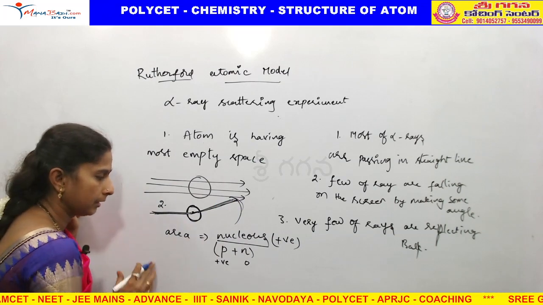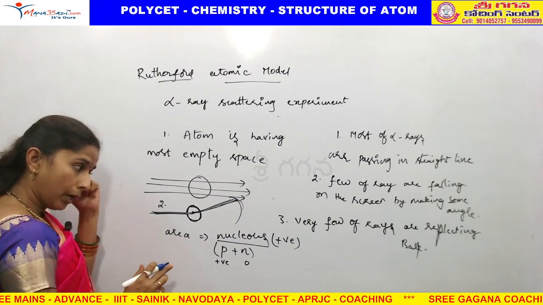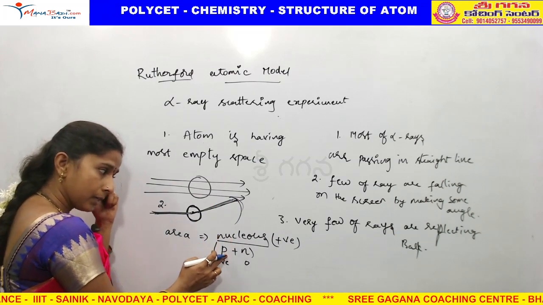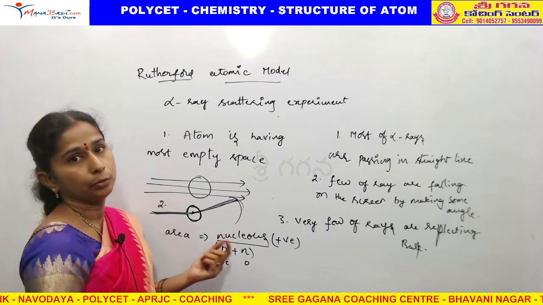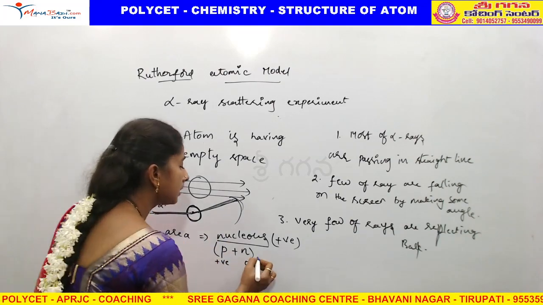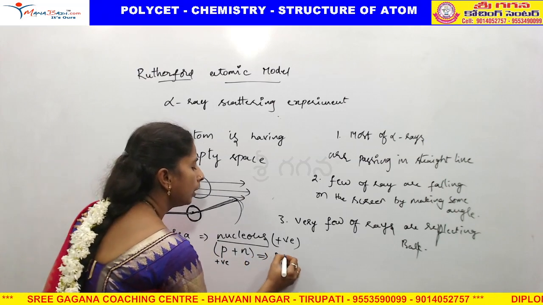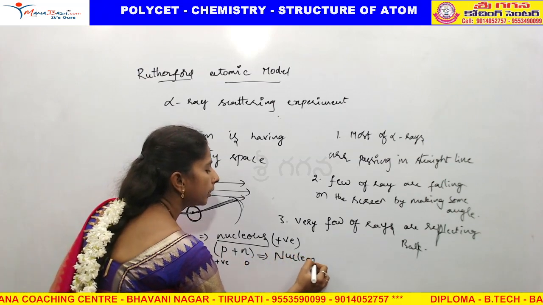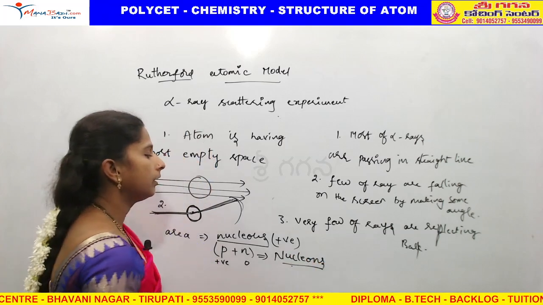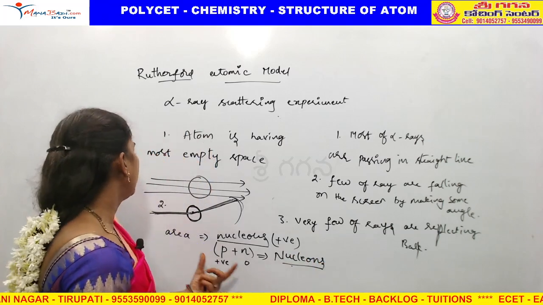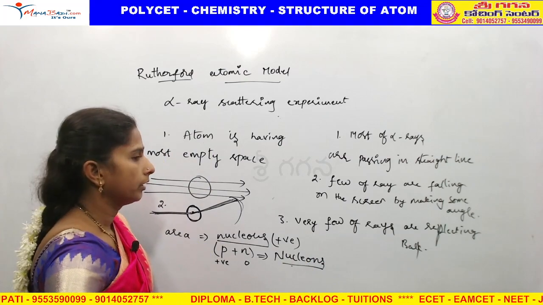That is the reason. Protons and neutrons together are called nucleons, because they are present inside the nucleus. This is the reason for the second point.